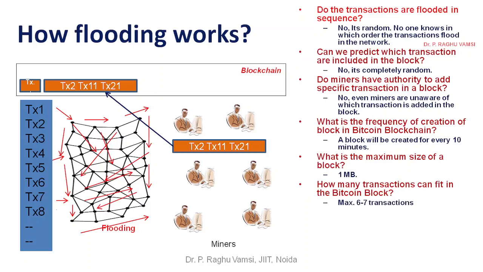These 6 to 7 transactions will be fitted in a block, and this block will be generated every 10 minutes. That means it's a very, very slow procedure. If you look at Diwali time or any other time in Big Bazaar or any supermarket, in 10 minutes how many transactions will happen? The number of transactions may sometimes cross 100. So when will these transactions be added in a block? It is a very, very slow procedure.